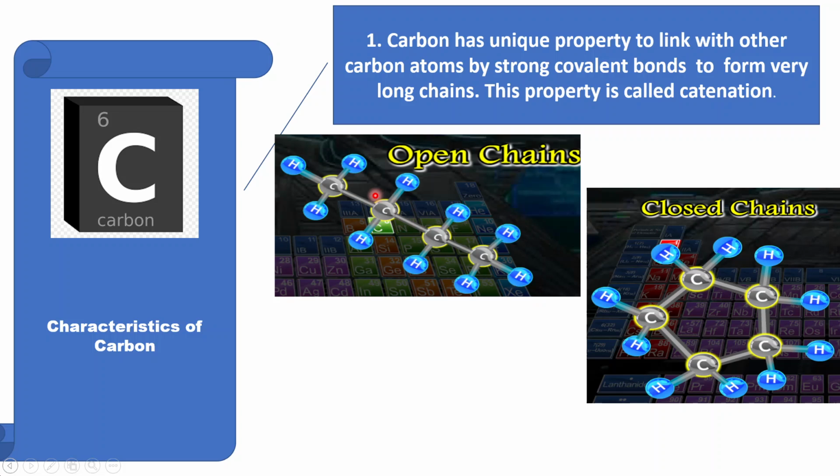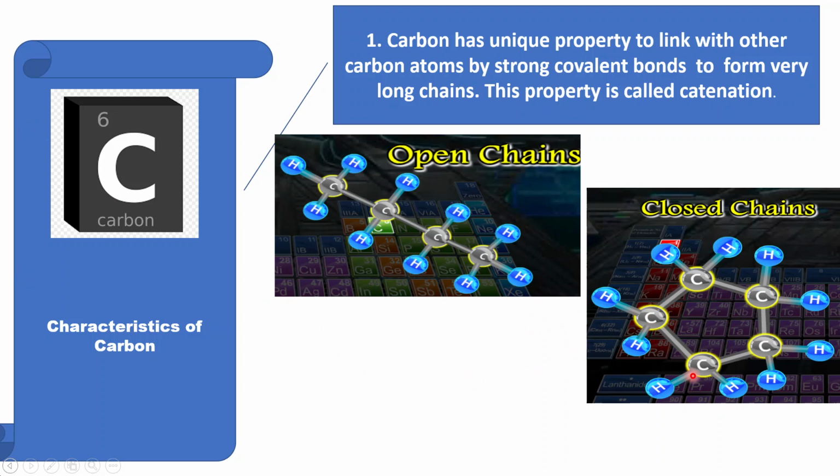Seen here, we find one carbon atom has linked to another carbon atom by means of a covalent bond. As carbon atom has this unique property to link with another carbon atom by means of covalent bond, it can result in the formation of very big molecules.